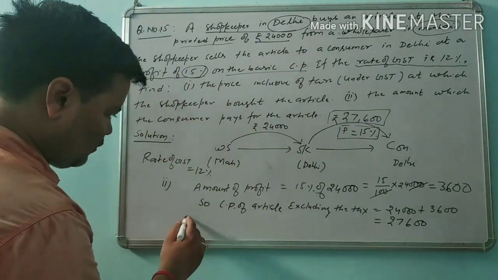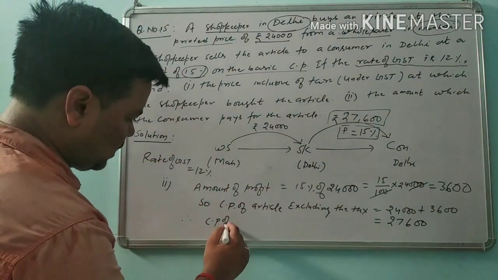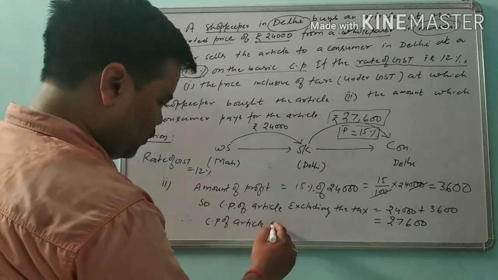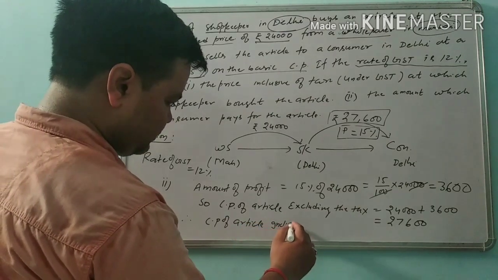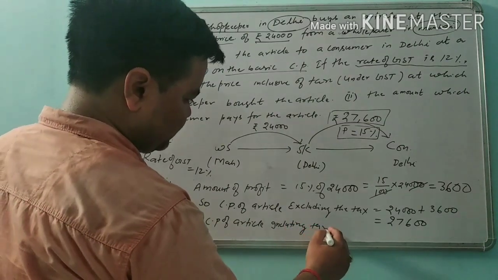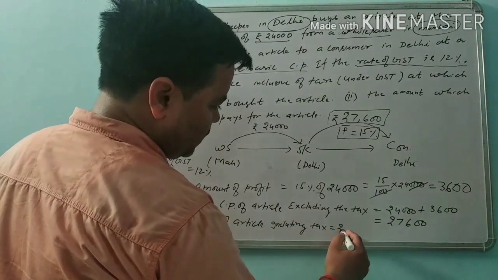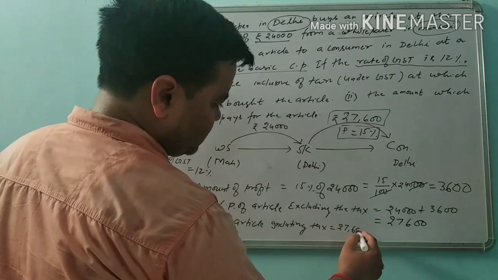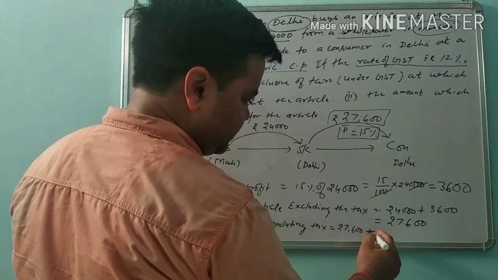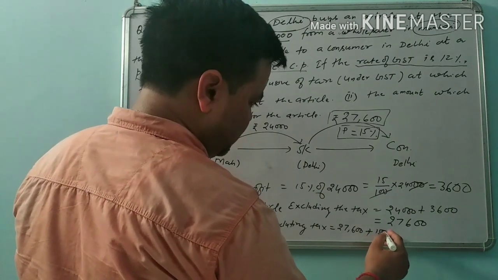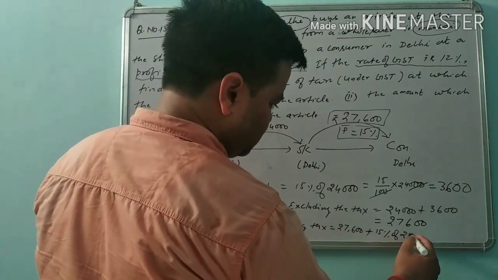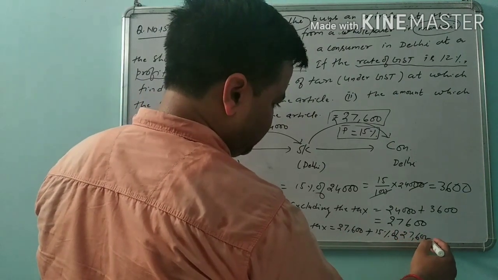Therefore, the cost price of the article including tax is equal to 27,600 plus tax. Means 15% of 27,600.